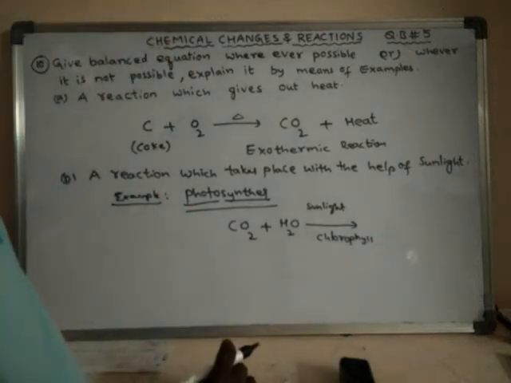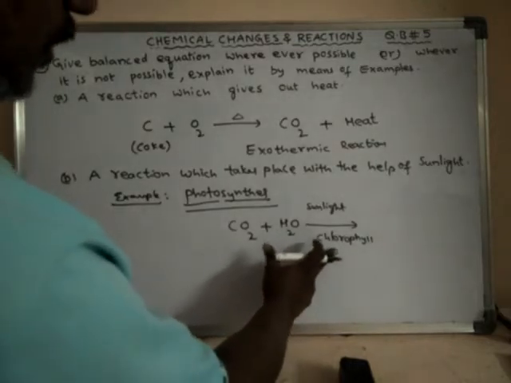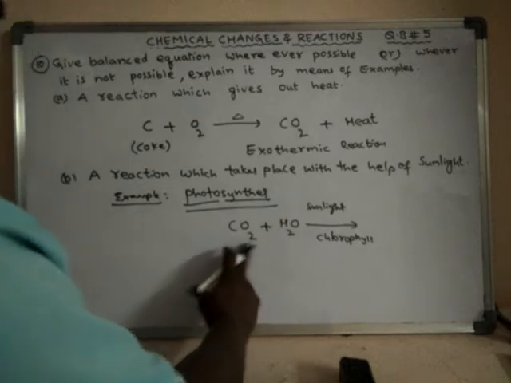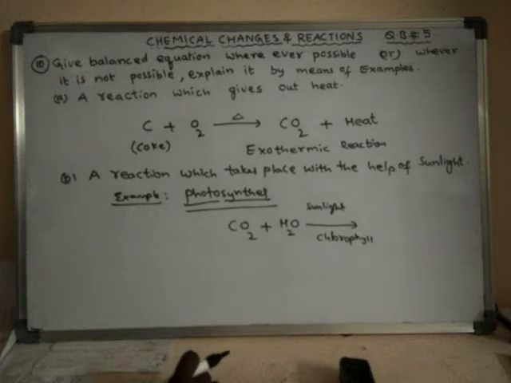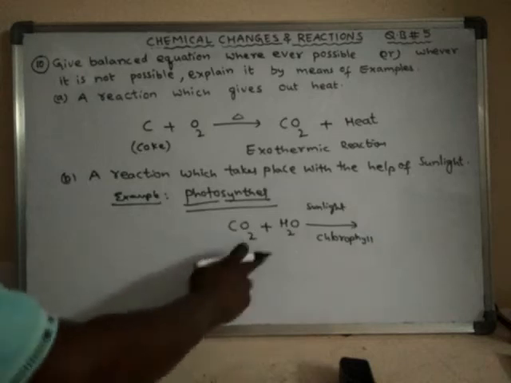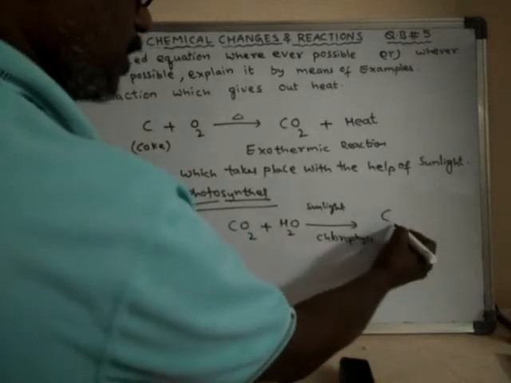Chlorophyll is a substance which gives green color to the plants or to the leaves. So in this substance the reaction takes place. Chlorophyll is present in the leaves or almost every part of the plant where it is green in color. Both of them will react with each other in the presence of sunlight and chlorophyll